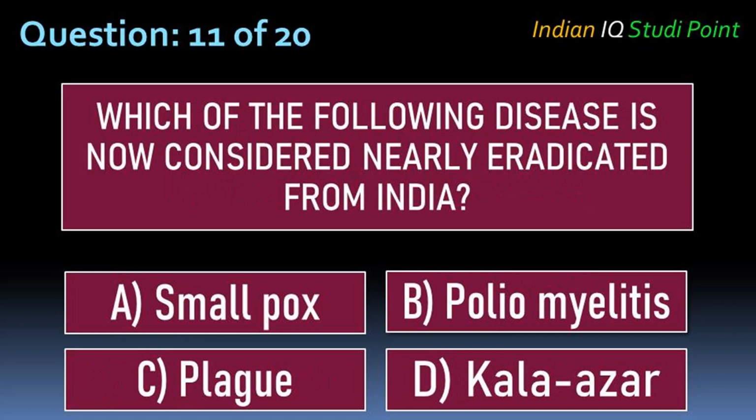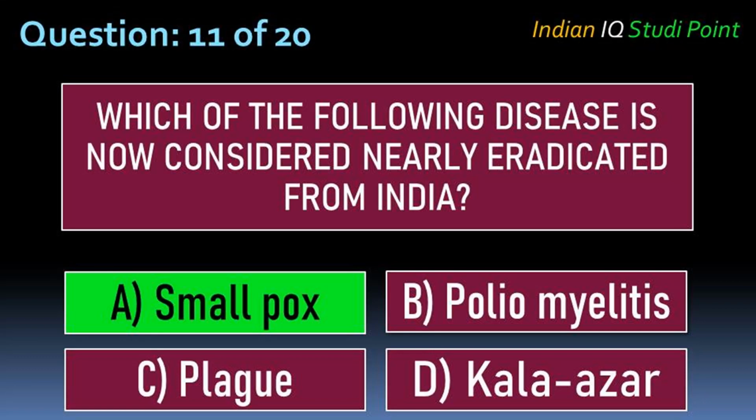Coming to the next question, which of the following diseases is now considered nearly eradicated from India? Option A smallpox, B poliomyelitis, C plague, D Kala Azar. And the correct answer is option A smallpox.